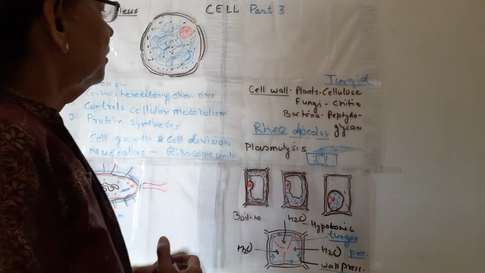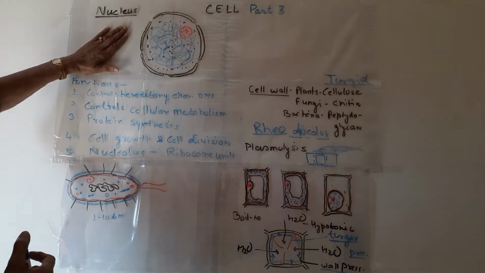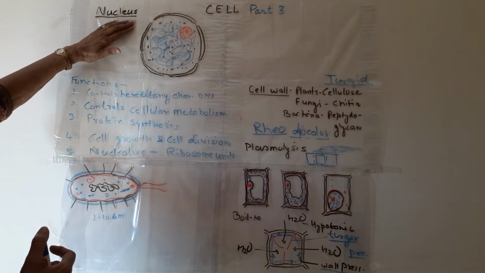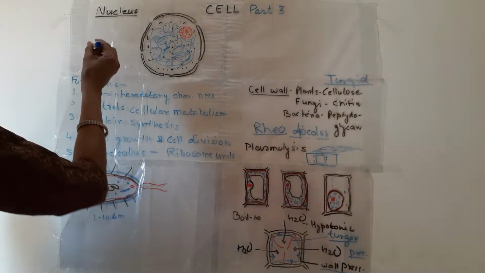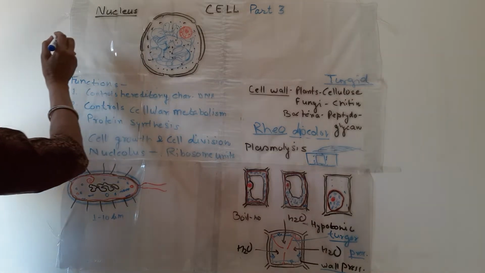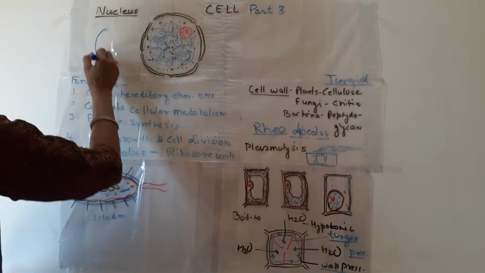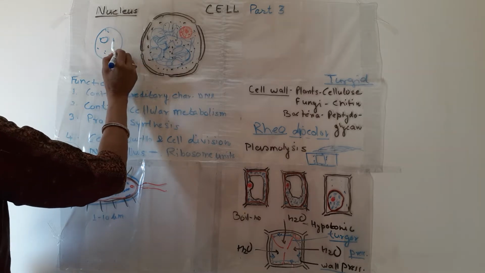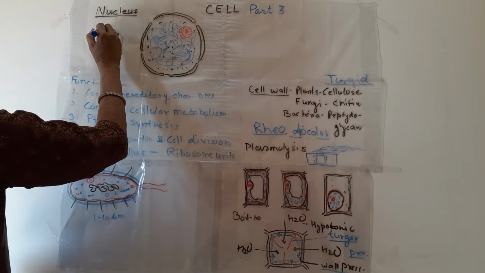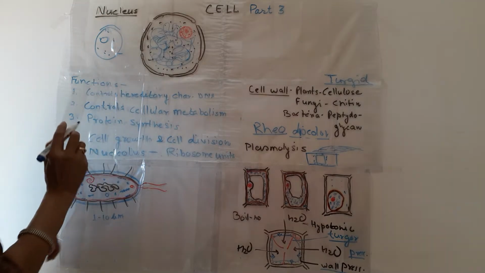about the cell wall. The next important cell organelle is the nucleus. All of us know about the nucleus. If this is the cell, this is the nucleus and this is the cytoplasm. This is the plasma membrane, and in plants this is the cell wall.